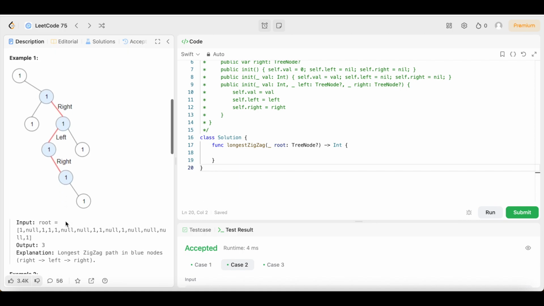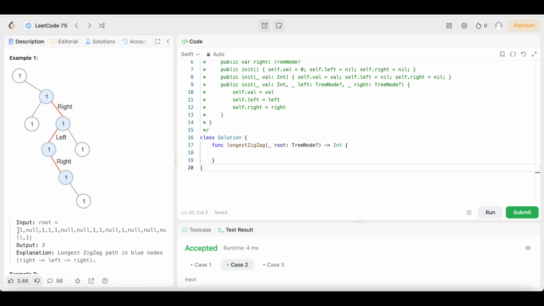So we look down here, this is the input. We kind of just went over it, but we had the input root. The output is 3 because that's the path. It goes right, left, right. That's 3 different directions it went, and that's why the output is 3. Explanation: the longest zigzag path in blue nodes, right, left, right. So that's why the output is 3, guys.